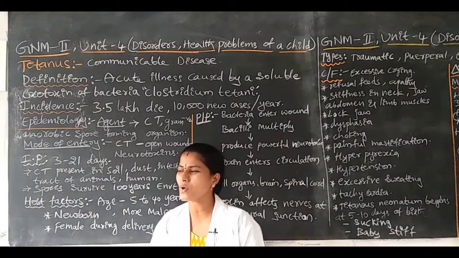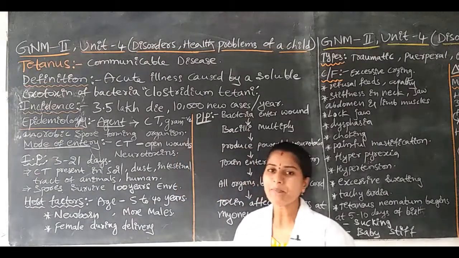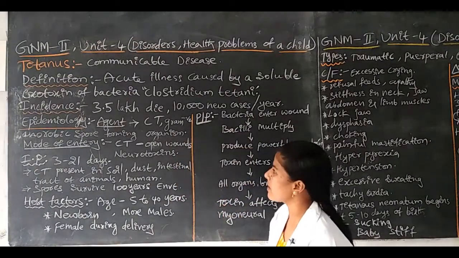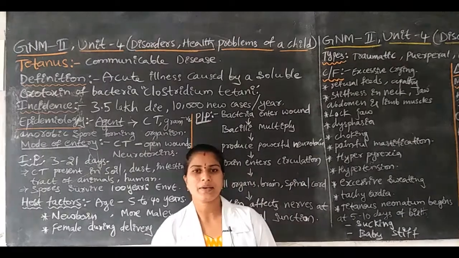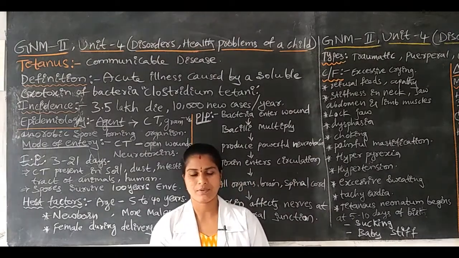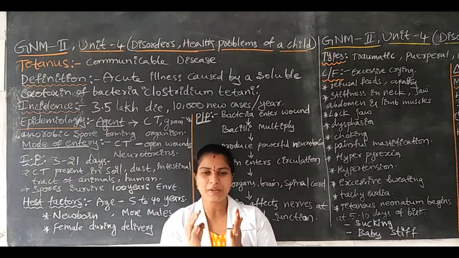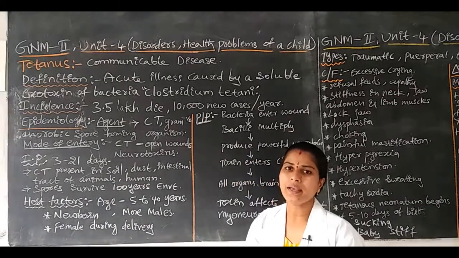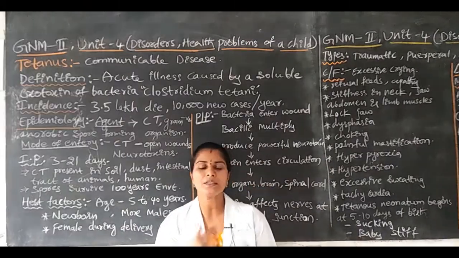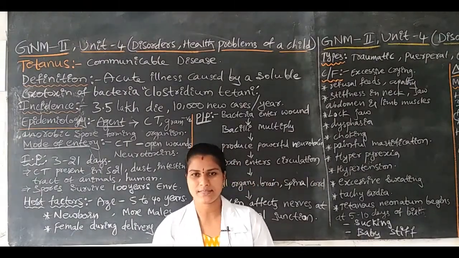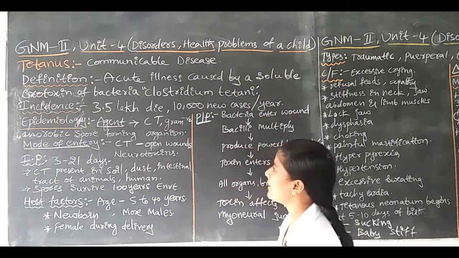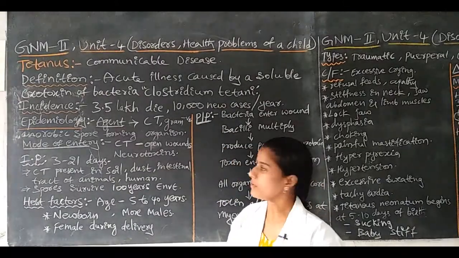What is meant by exotoxin? The bacteria release toxins into the surrounding areas. Once the bacteria are living in a particular place, the toxins will be released around the bacteria. That we call tetanus.